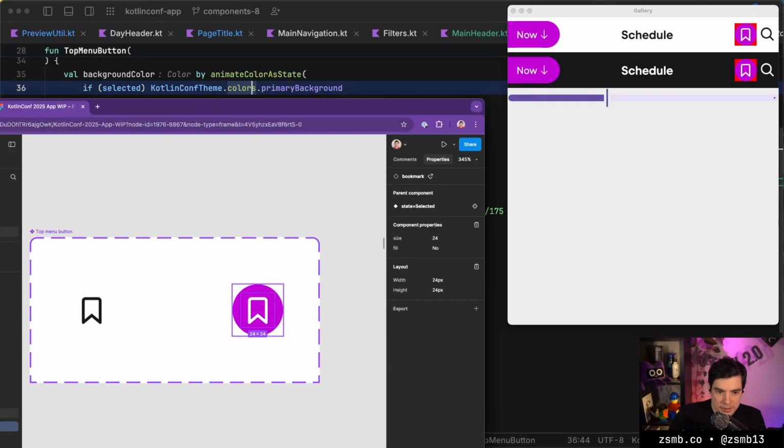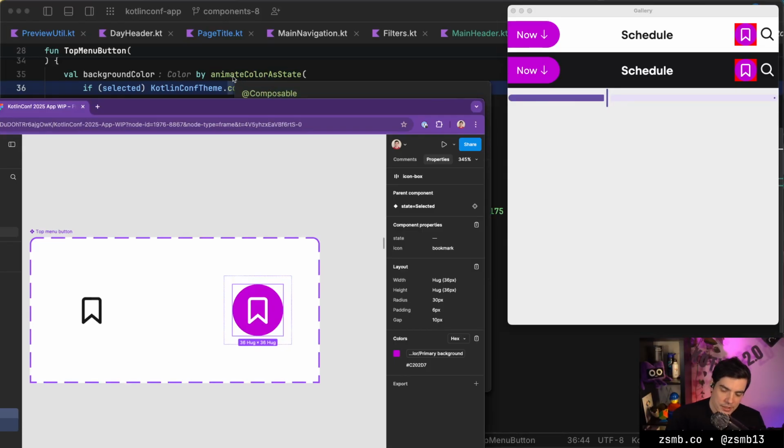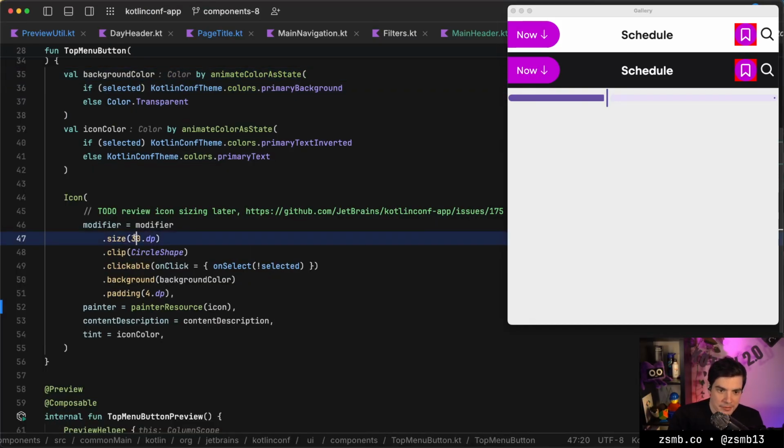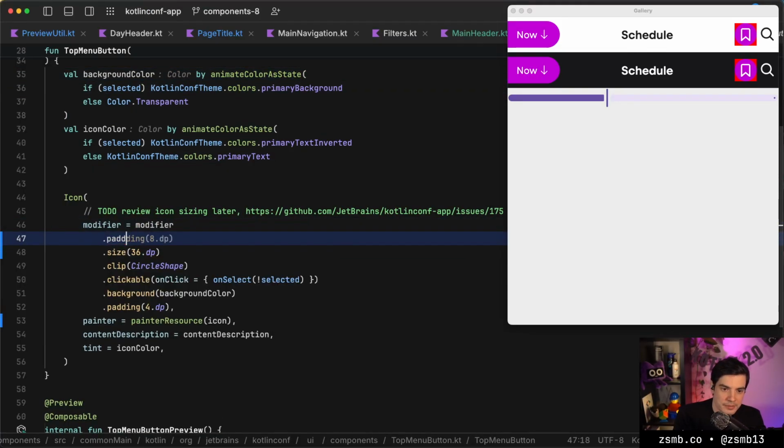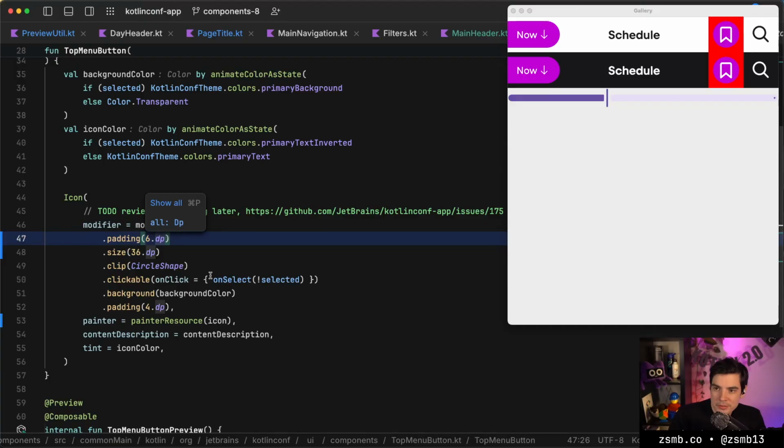Where does the 30 come from? So the icon is 24, the box has a radius of 30 with a padding of 6. What do you mean a radius of 30? Oh, that's just a rounding. I don't need that value. It's a circle shape. I don't care about the radius value. That's what tripped me up. So the size of this should be 36, first of all, and then we add the padding onto it. There we go. This is now a class in navigating Figma designs. There we go. That's 30.